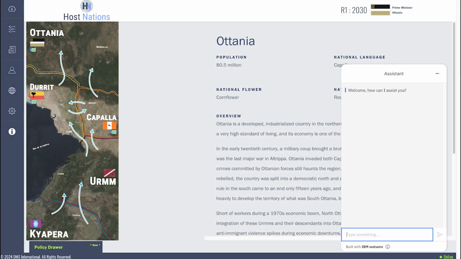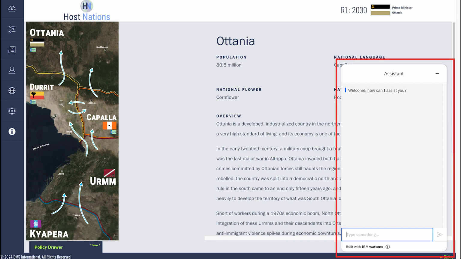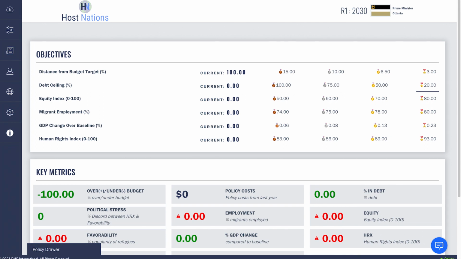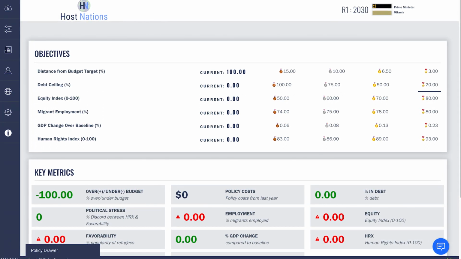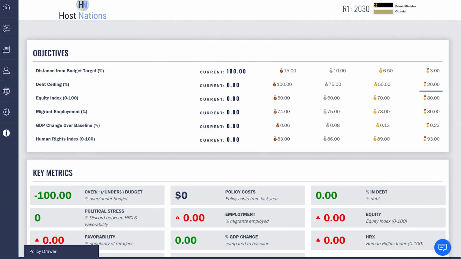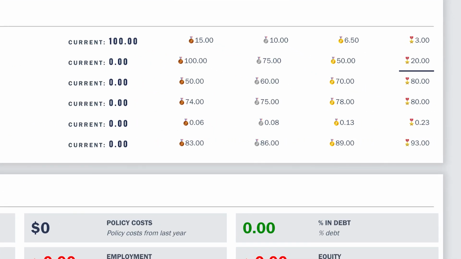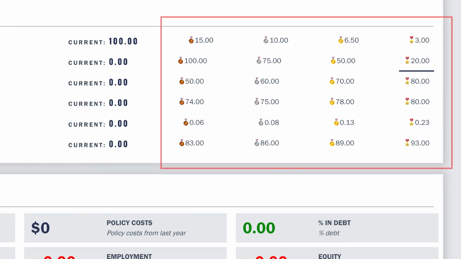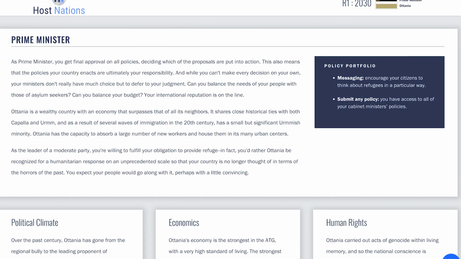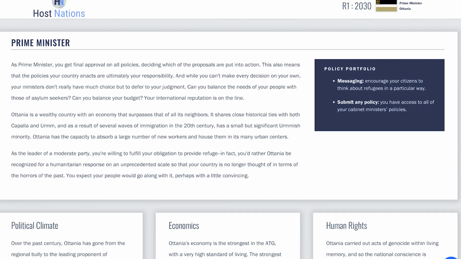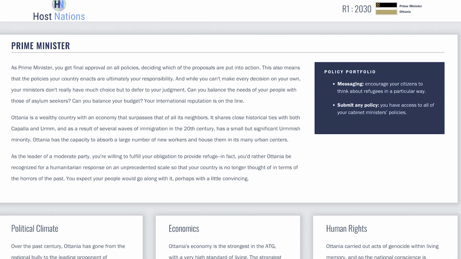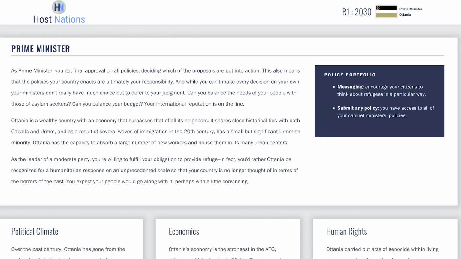To know more about the economy and culture of the neighboring countries, use the AI chatbot, keyword background. Each country has different characteristics, and therefore their objectives are different as well. They will each be impacted by the influx of refugees differently. To win, you need to reach the maximum amount of medal points across a multitude of categories that can be found on your dashboard. It is up to the leaders of your country to identify objectives and make decisions based on what is best for your country.